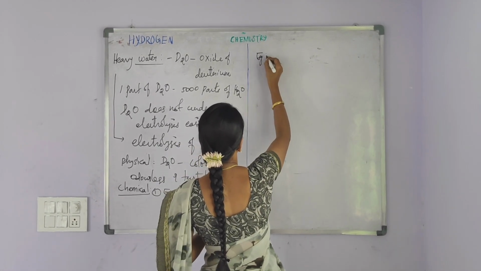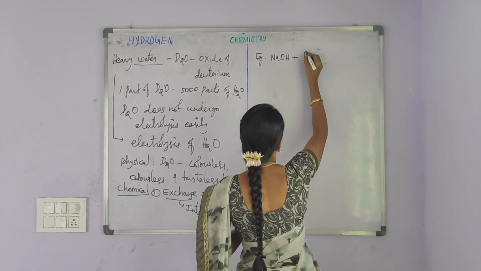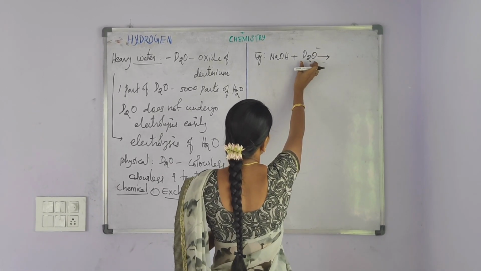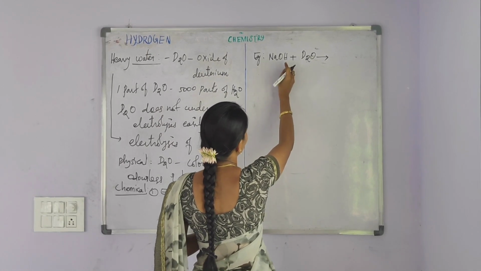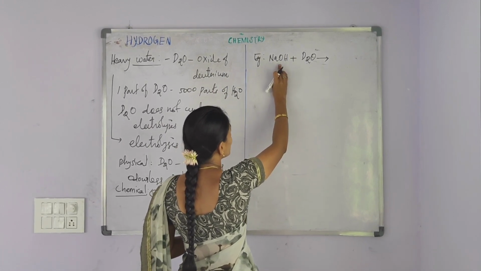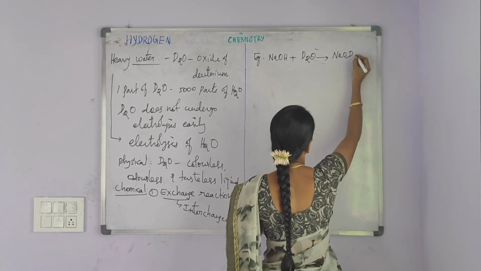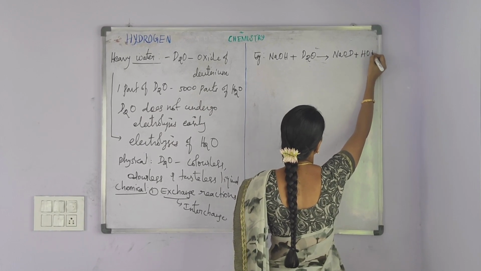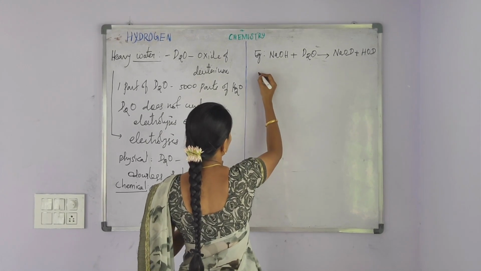Example, sodium hydroxide is treated with heavy water D2O. The deuterium present in the heavy water interchanges the hydrogen from the sodium hydroxide, and then sodium hydroxide is converted into sodium deuteroxide along with the formation of deuterium hydrogen monoxide. The equation is balanced.